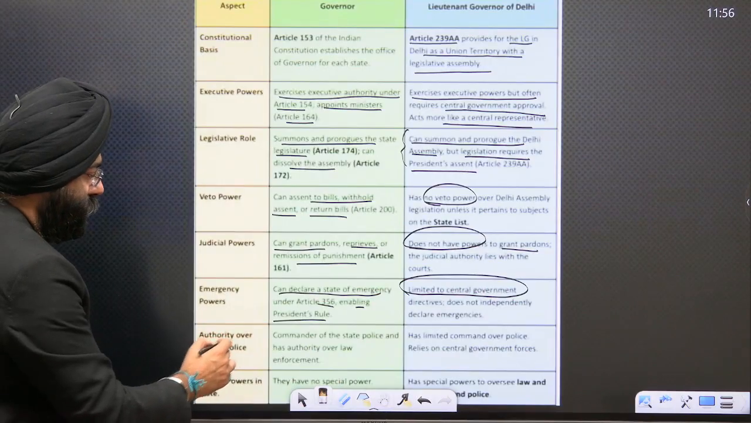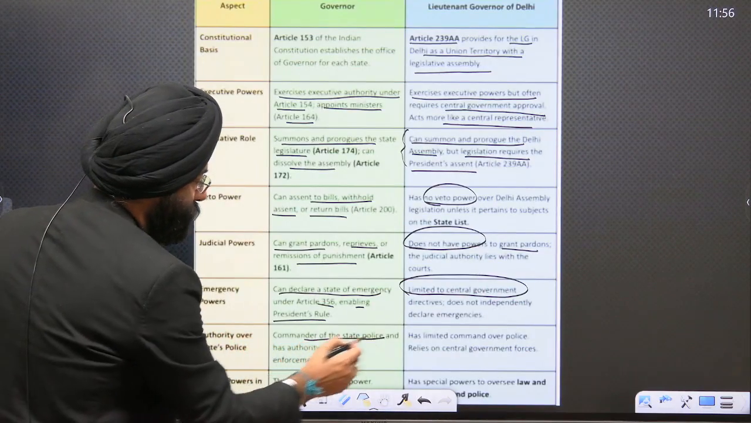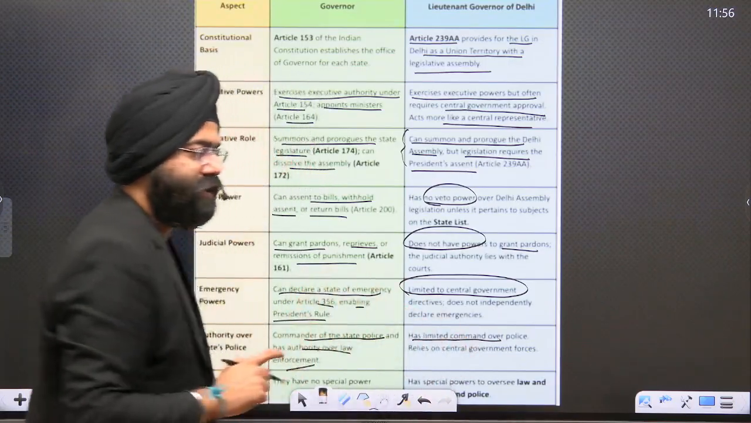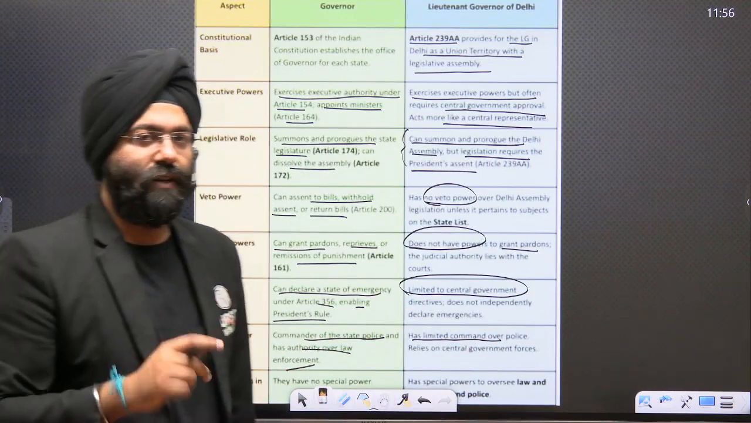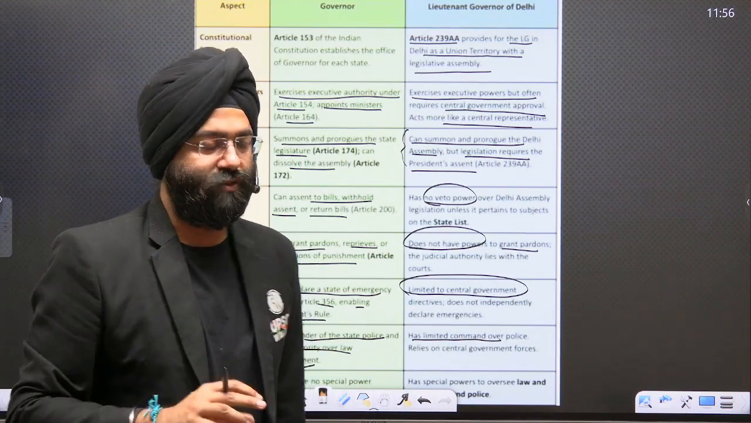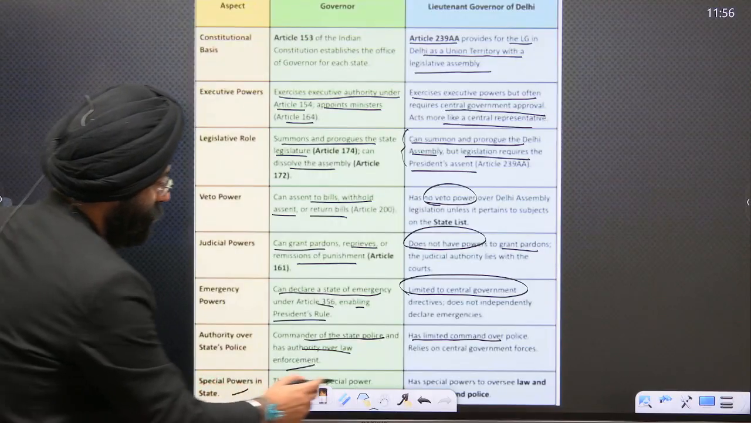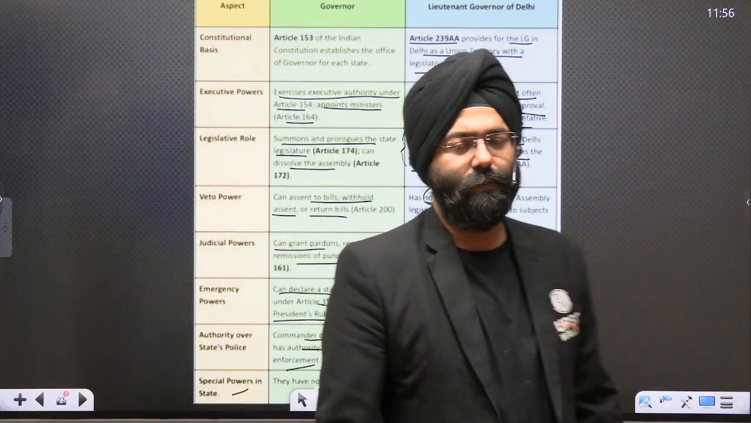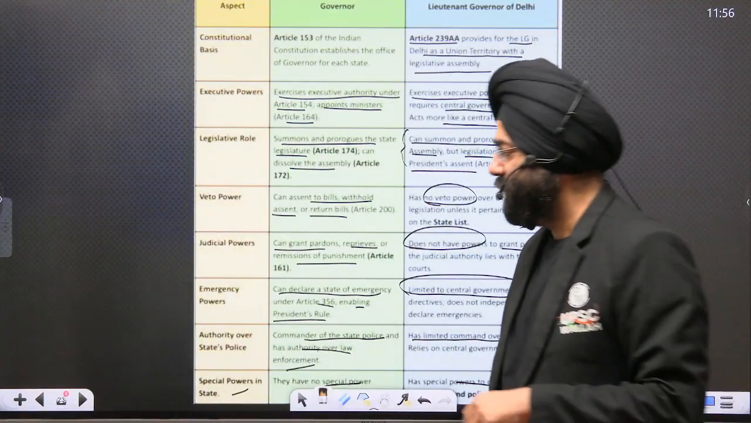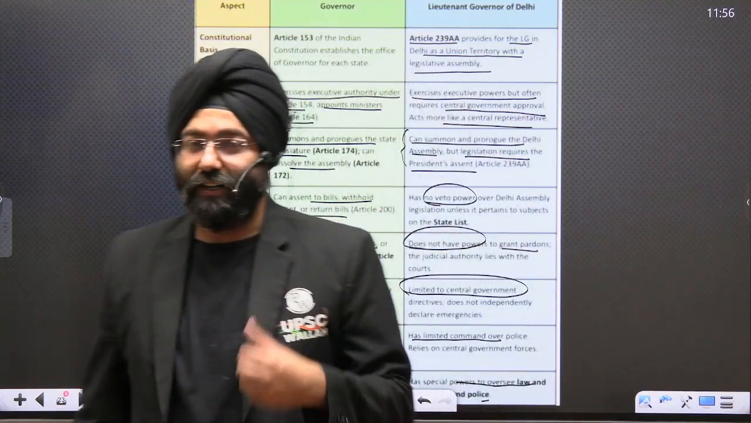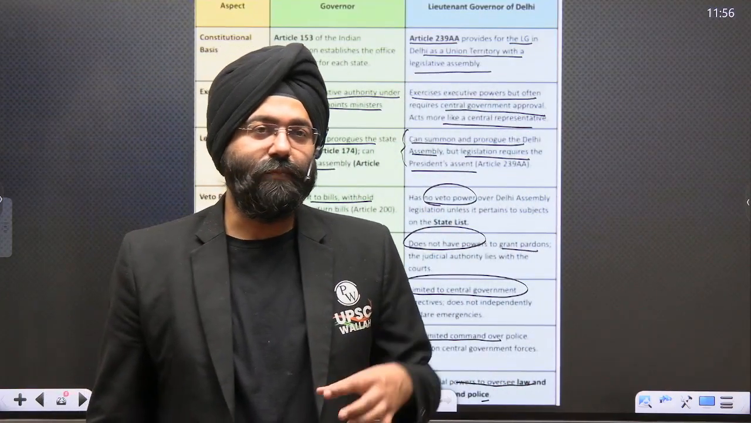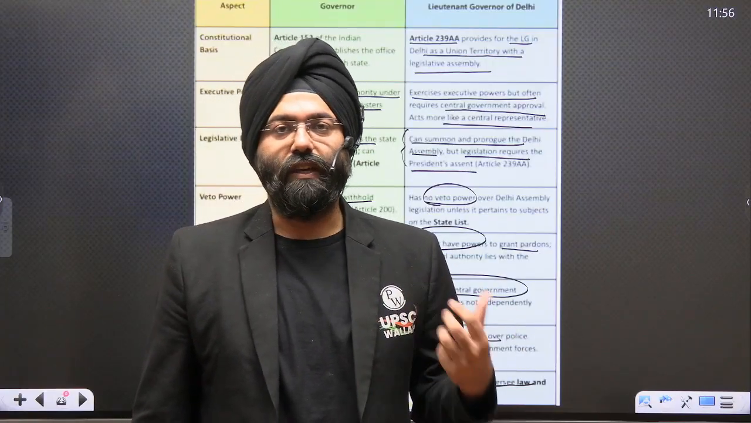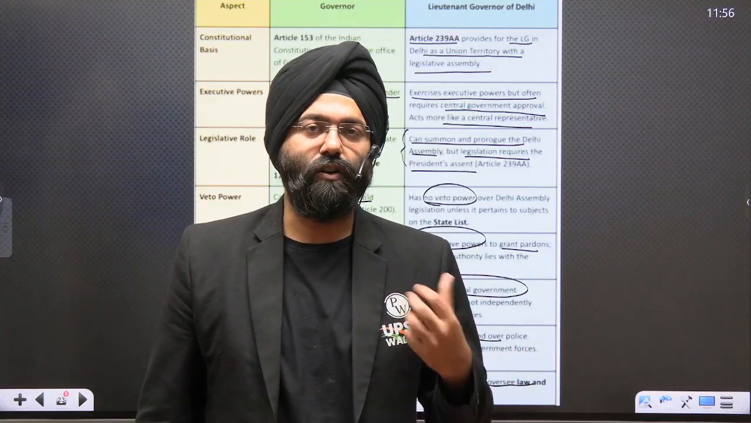When we talk about authority over the state police, the governor is nominally the head of the state and has authority over law enforcement. Over here, the Lieutenant Governor has limited authority because the police in Delhi comes under the central government, to be more precise, the Union Home Ministry. Special powers: he has certain special powers present over here. Because he is an agent of the central government, it empowers him to a certain extent with the powers of the central government also. That is what is being questioned and what is being said by the Honorable Supreme Court over here.